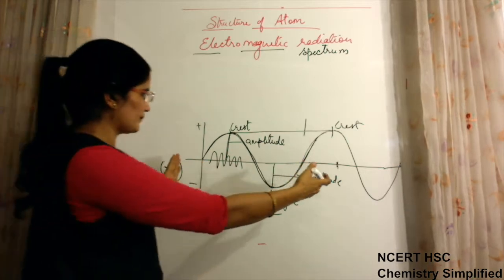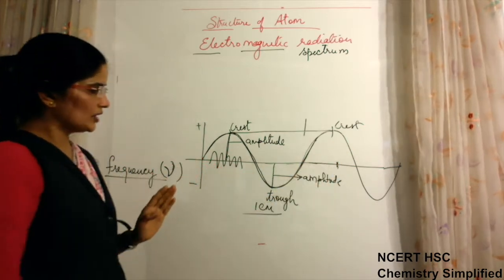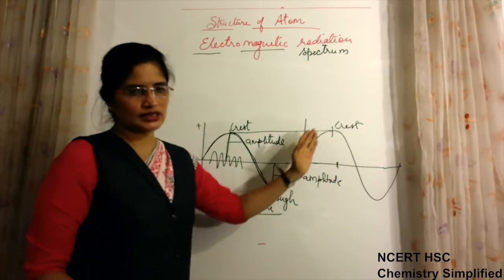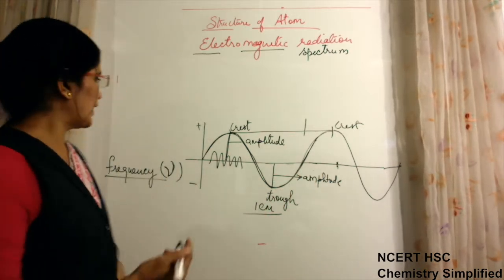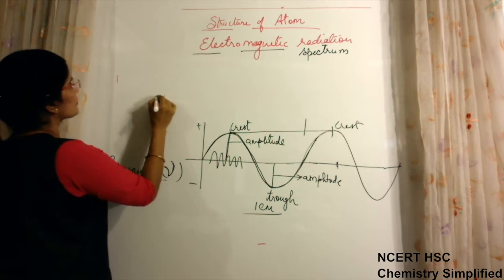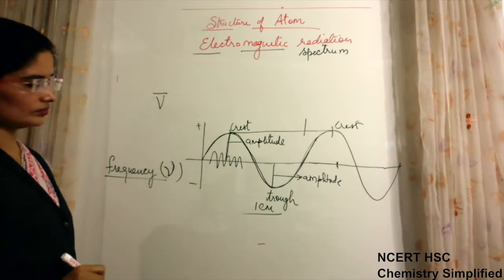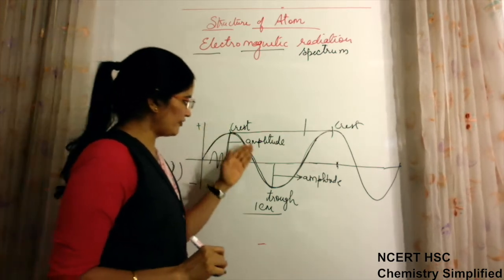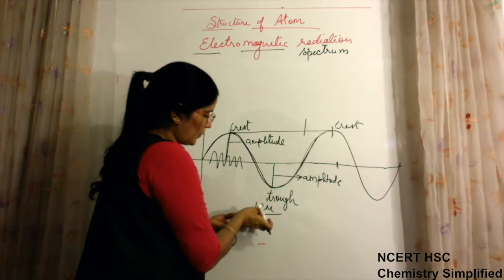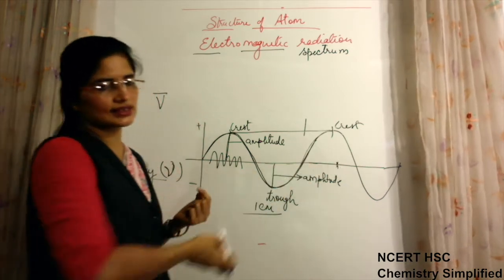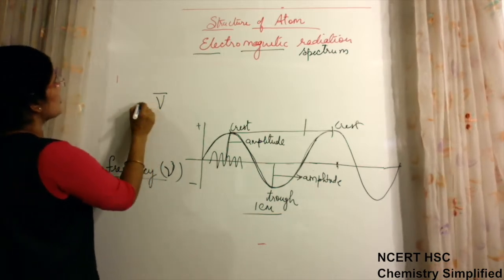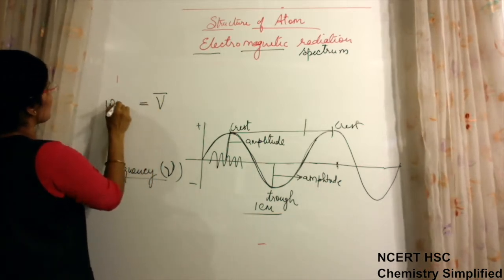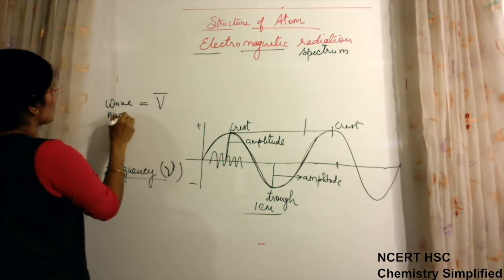The number of waves passing through 1 centimeter distance is known as wave number. This is given by nu bar. This is wave number.